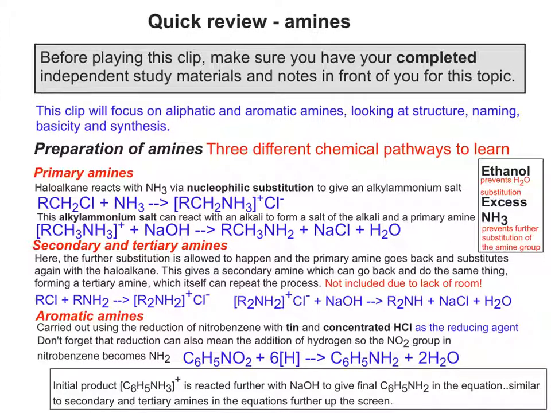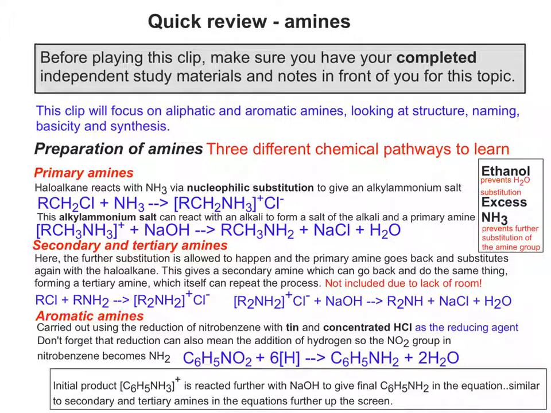It's also important to point out that in the same way it happened with secondary and tertiary amines, we also use an alkali, because what you get first of all is a phenyl ammonium salt, or a phenyl ammonium ion, C6H5NH3+, which is not phenylamine.